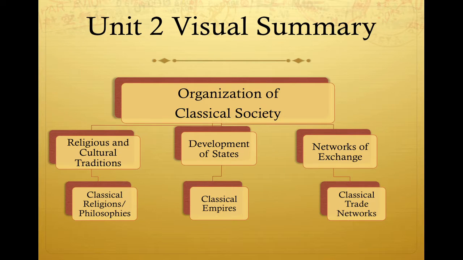Now, a brief visual summary. This whole unit is about classical societies and how they were organized. The framework that we looked at here organizes them into 3 spice themes. For religious and cultural traditions, we looked at the classical religions and philosophies. For you, that was mostly in Chapter 5. For the development of states, we look at the major classical empires, and for you, that was mostly Chapter 4. And for networks of exchange, we have the classical trade networks, which are touched upon in chapters like 4 and 6 and 7, but again, will be looked at in more detail in Chapter 8.